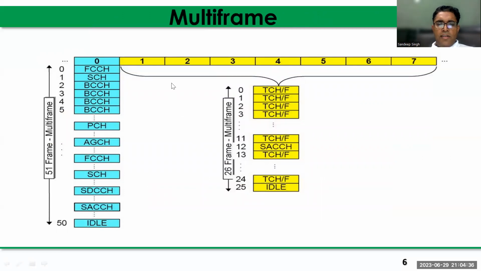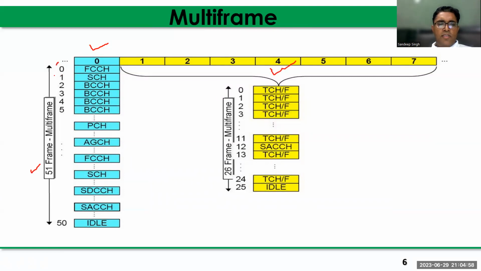And we can see here the different types of frame and multi-frame structure. There are two types of frame and multi-frame structure. The first one is the control channel multi-frame structure, and the second one is the traffic channel multi-frame structure. We can clearly see here the 51 frame multi-frame.